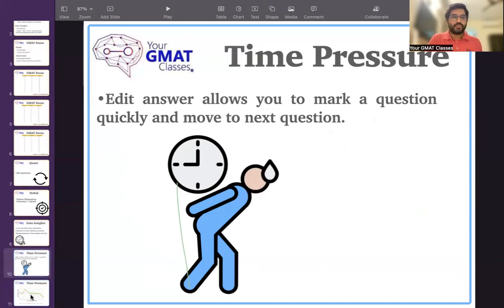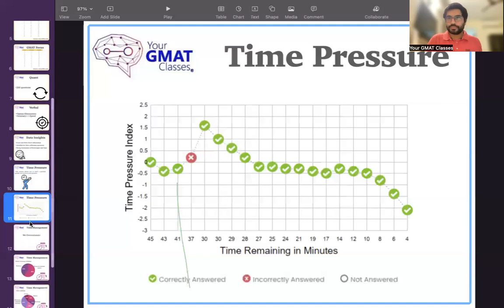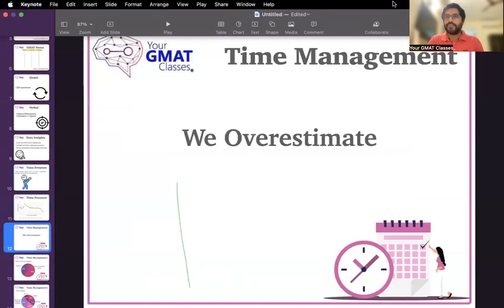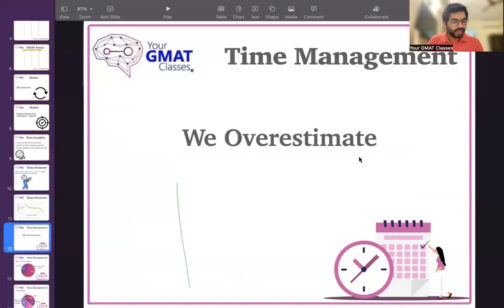So that's everything about the time pressure that I basically wanted to cover. Moving to time management. This is one big thing that I've learned over my teaching career: we really overestimate the amount of time we can actually give to studying. Whenever we plan, we think we have more time.